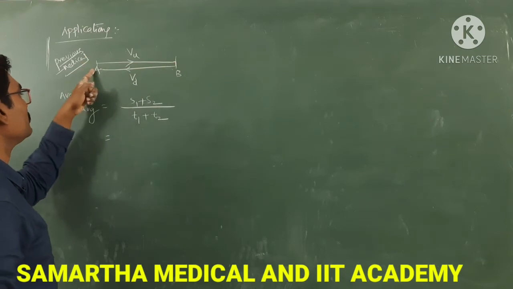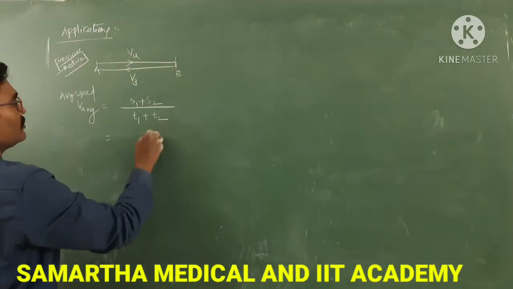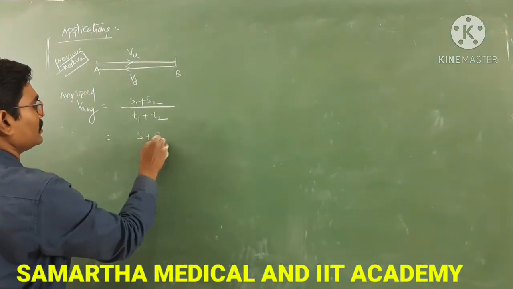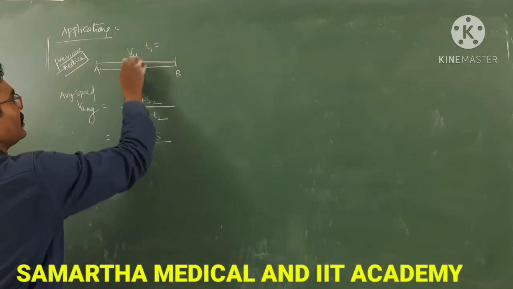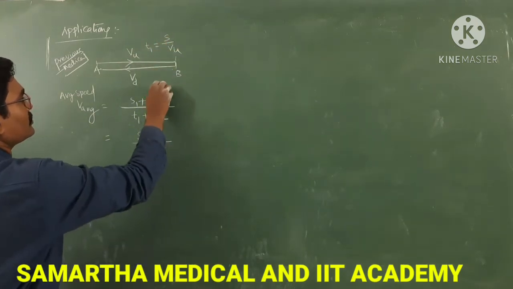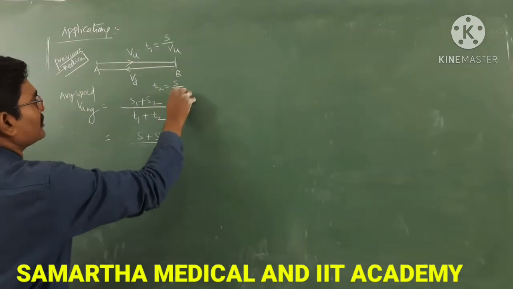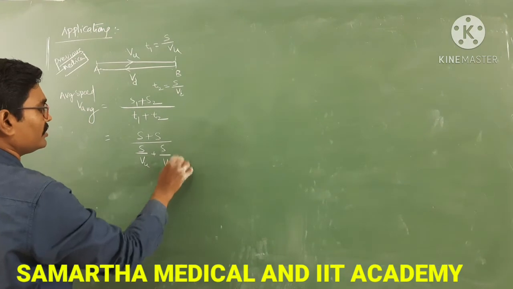B to A is also the same distance. So S1 is equal to S, S2 is also S. So S plus S by T1 plus T2, where T1 is equal to S by Vu, and T2 is equal to S by Vd. You can write S by Vu plus S by Vd.